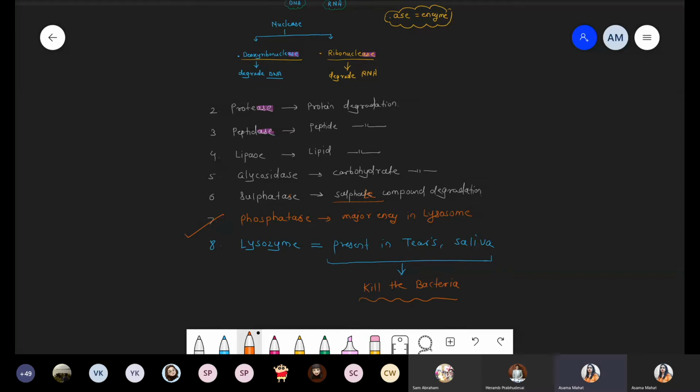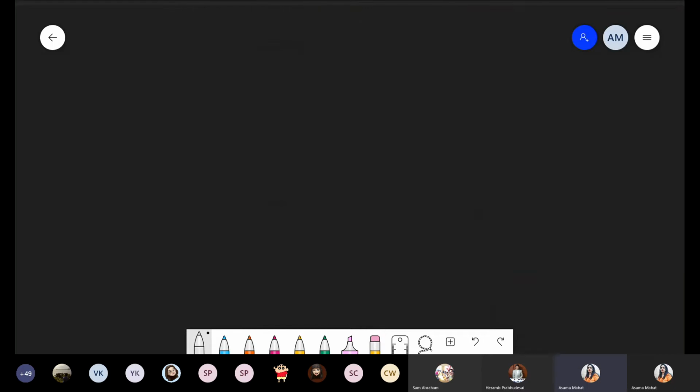Okay, now we are talking about the types of lysosome, and this part is quite tricky. Listen carefully, because now we are talking about one question from this lysosome organelle. It is polymorphic, and why is it called polymorphic? So write down the title: types of lysosome.